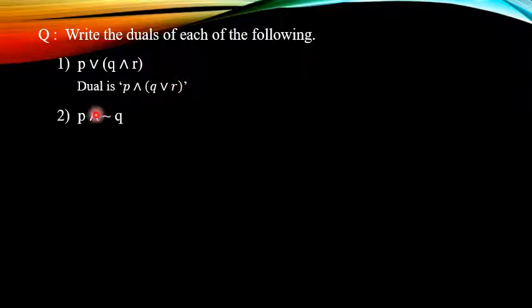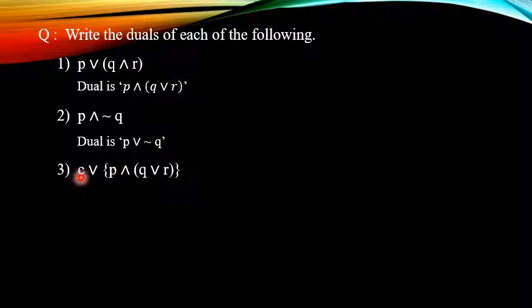Second statement pattern: P and negation Q. So we replace this AND by OR. So the dual of the statement pattern is P or negation Q. Next, third statement pattern: C or P and Q or R. So for the dual we replace this C by T, this OR by AND, this AND by OR, and this OR by AND. So the dual is T and P or Q and R.